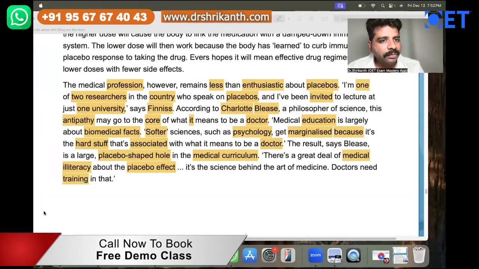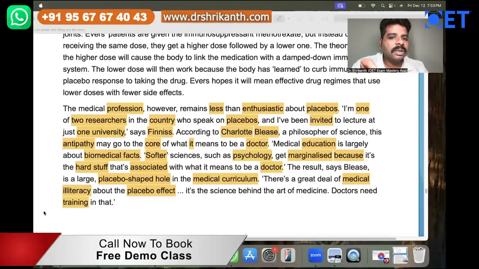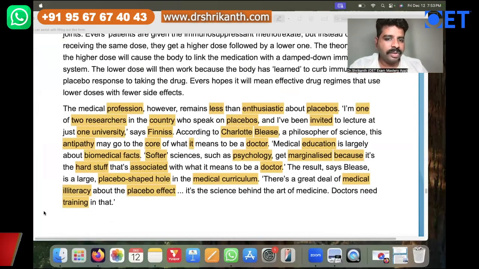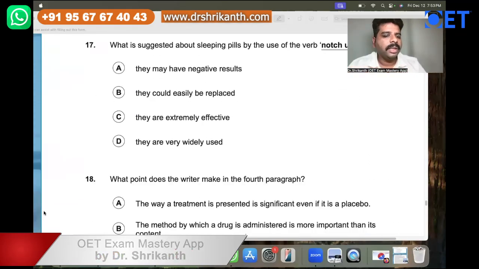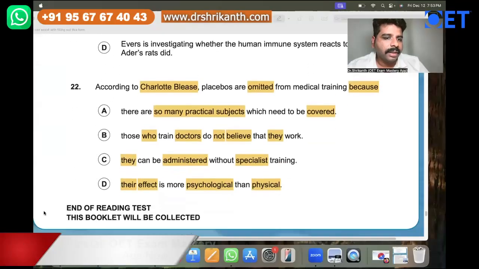Try to see whether B is mentioned: professors don't believe in the placebo effect. Is that mentioned? No, it is not mentioned. Here they're talking about psychology, softer sciences, and because of that, it has been emptied out. So between B and D, answer option D is the right answer.